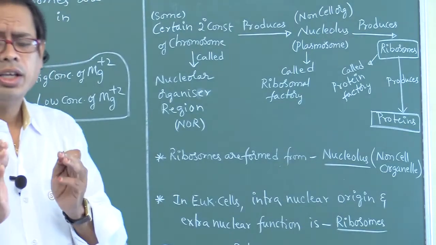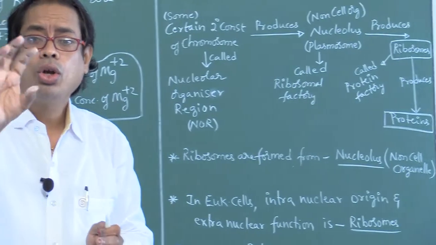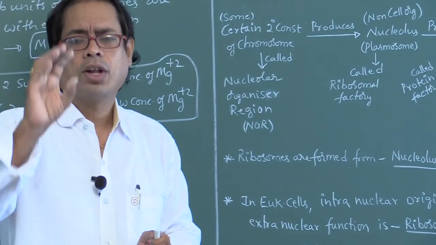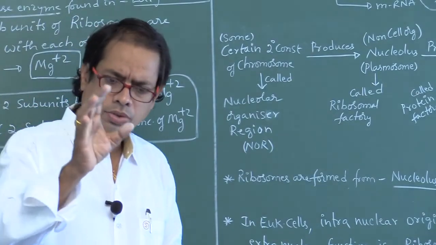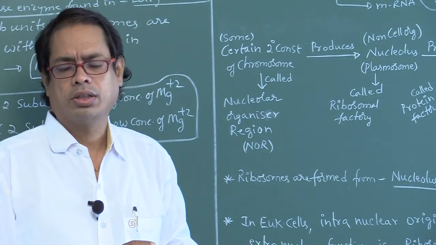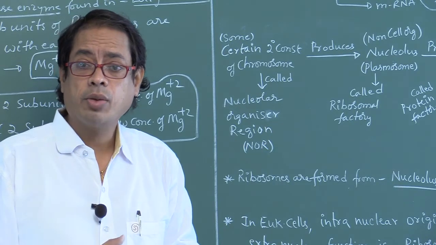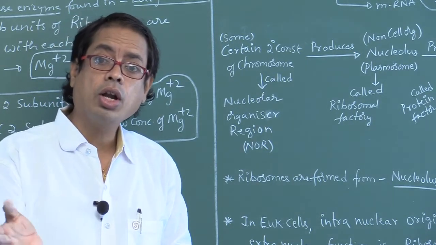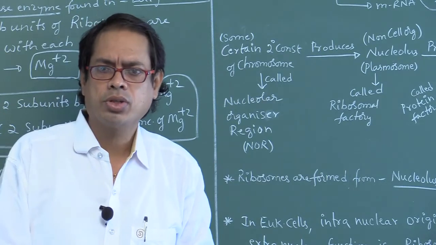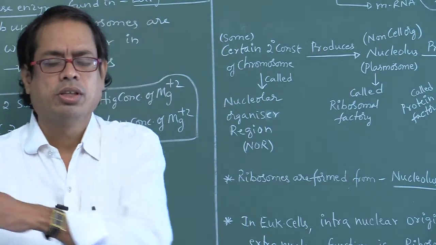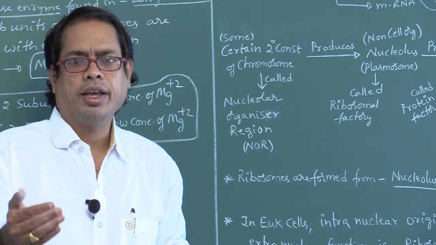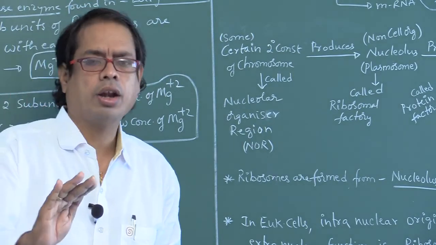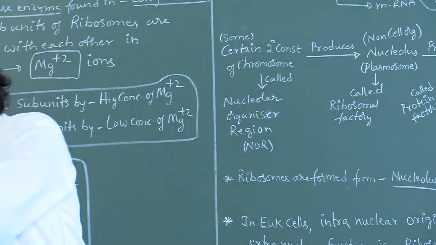Right, inside the nucleus, the nucleolus is present. From that nucleolus, ribosomes are formed. Where do these ribosomes originate? Inside the nucleus. That is, intranuclear in origin. But these ribosomes function at the cytoplasm. Name the cell organelle that is intranuclear in origin but extranuclear in function.